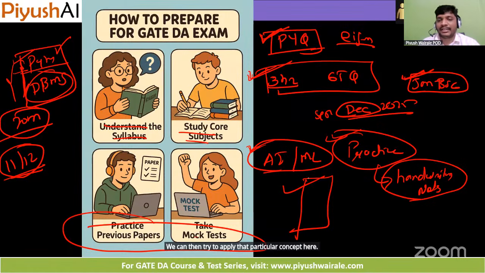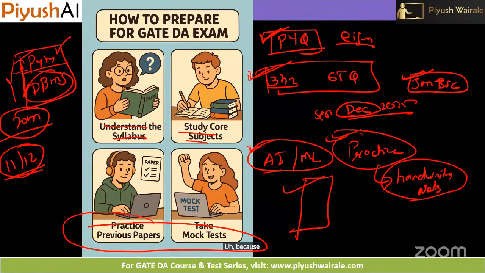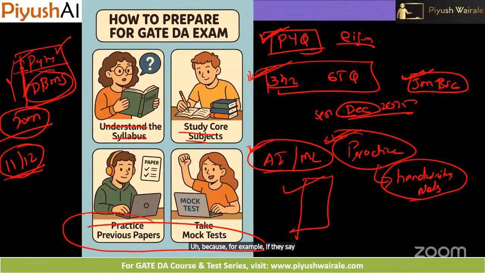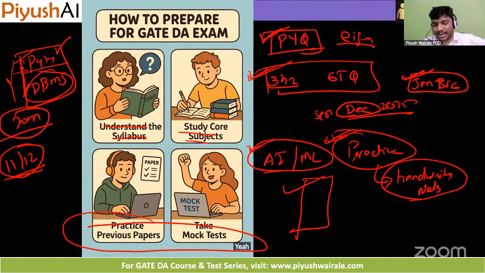In this way, you can practice and increase your thinking time. Because when I think about stats or probability, the steps are pretty much clear. For example, if they say it's a uniform distribution or an exponential distribution, you are able to totally visualize what the formulas or concepts are. But in linear algebra it's a very single-line question, and then okay, this is the end of it. Nothing is going to come now. That is the feeling I get every time. Yeah, so practice is the only key to prepare for that.